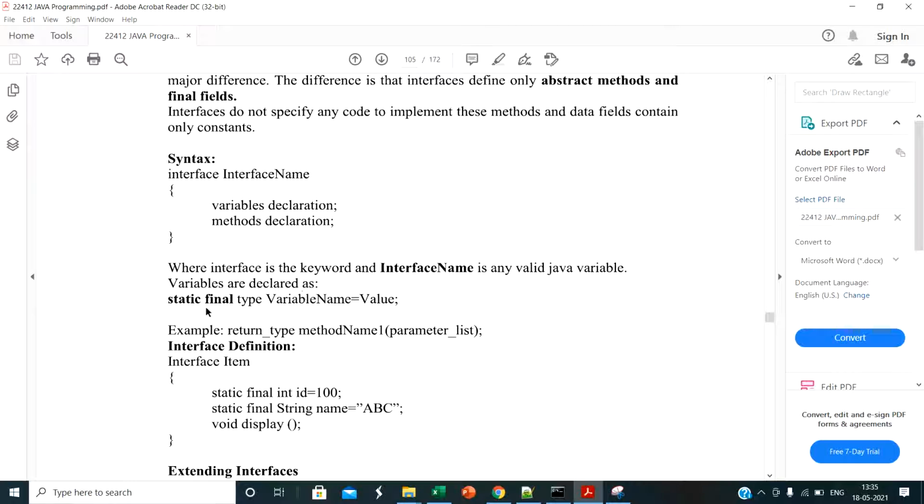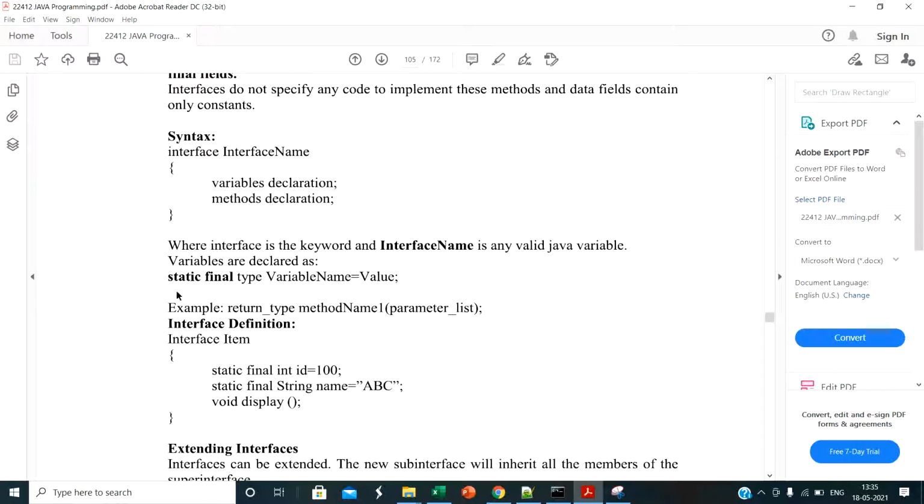Variables are declared as static, final, then type, then variable name and value. If you do not write static final, and only declare int x = 10, at that time these keywords are automatically placed by the compiler.